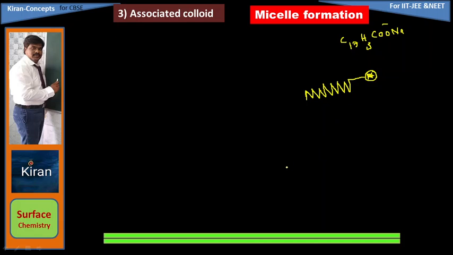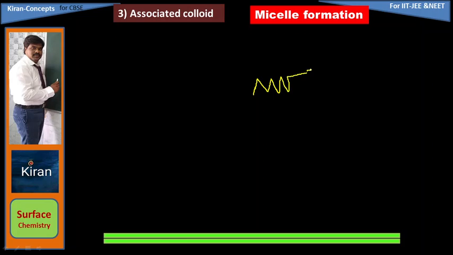C17 means 1, 2, 3, 4, 5, 6, 7, 8, like that you get 17 carbon atoms, and each carbon has 4 bonds. So I represent this entire chain like this. This is COO minus. This is the complete carbon chain, CH2, CH2, CH2, and at the end we have a minus charge.